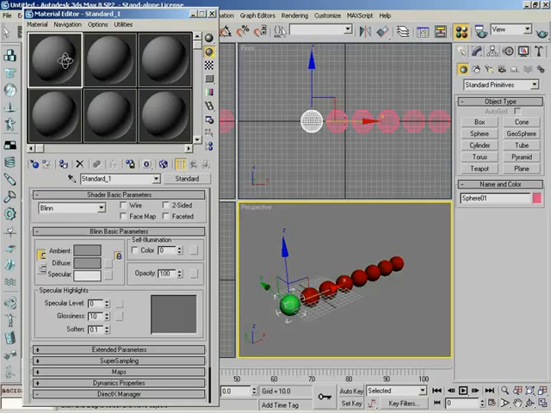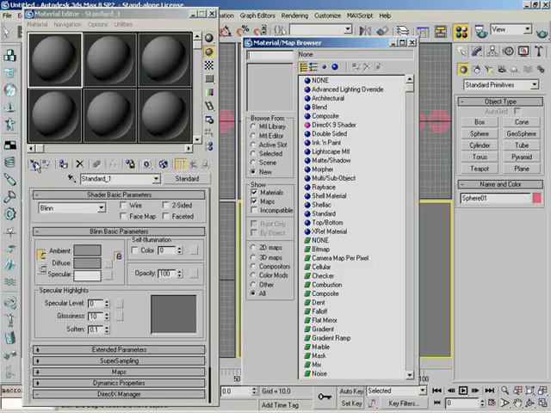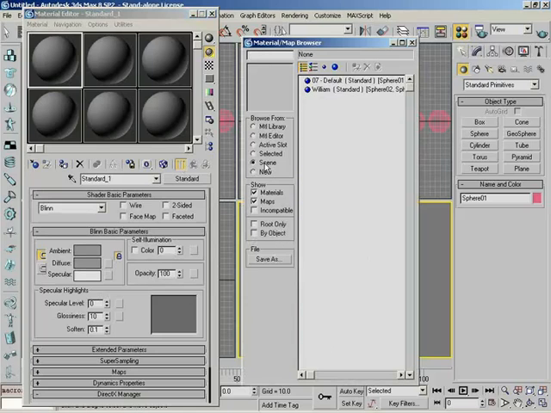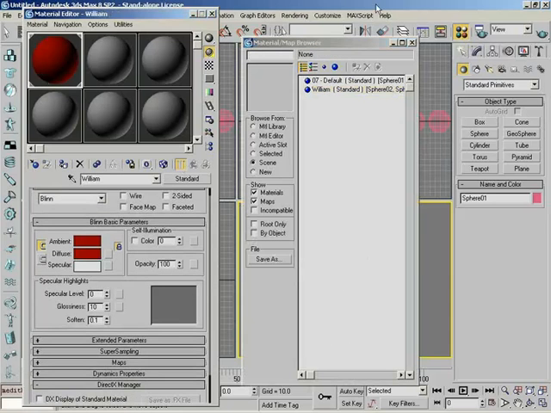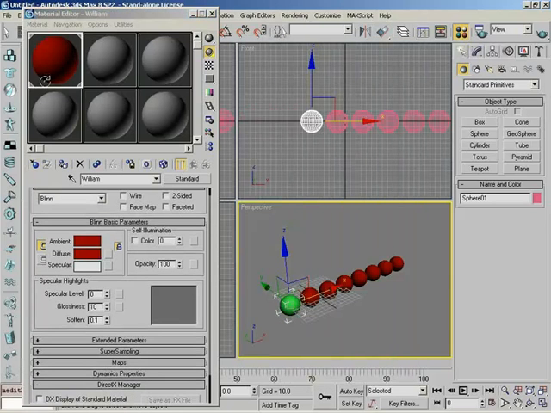Still preserved. This does allow me to show you that we can go back to Get Material, like we showed earlier, and if we check the Scene radio button, boom, we can grab William, which is red, and we'll just double-click that, and there we go. We've now grabbed that from the scene and brought it back into the material editor so that we can go in and continue editing it.